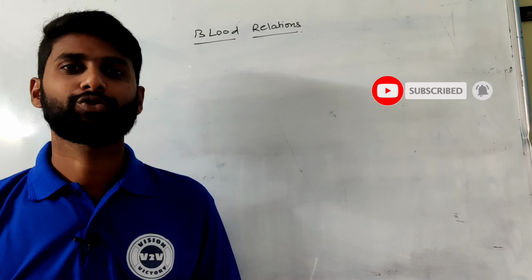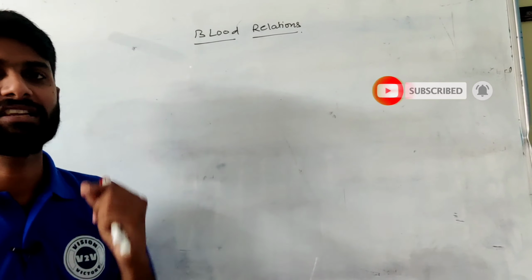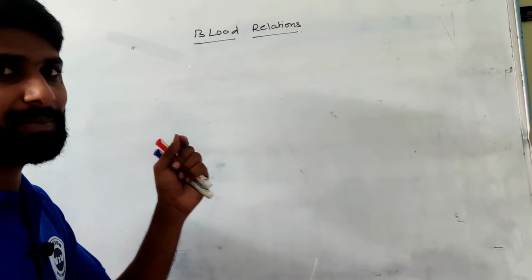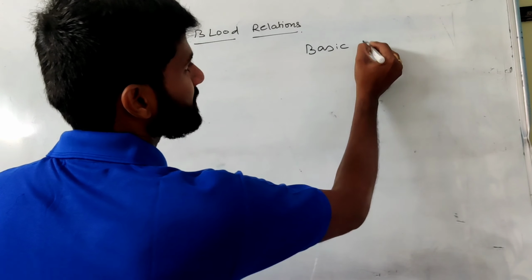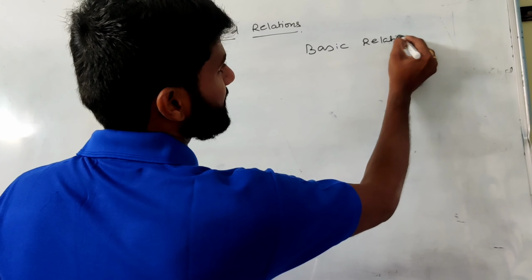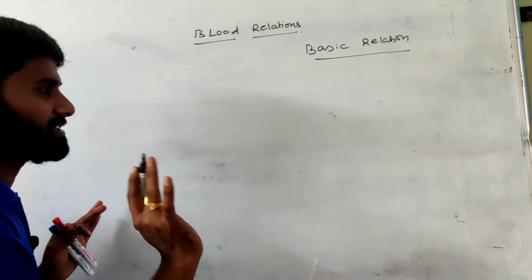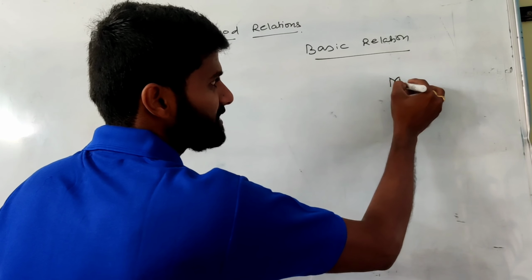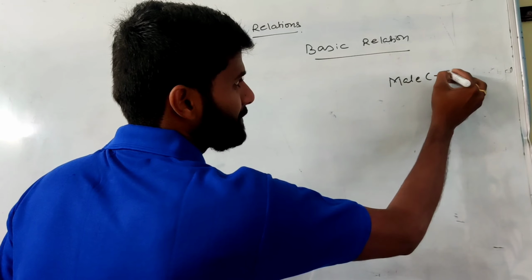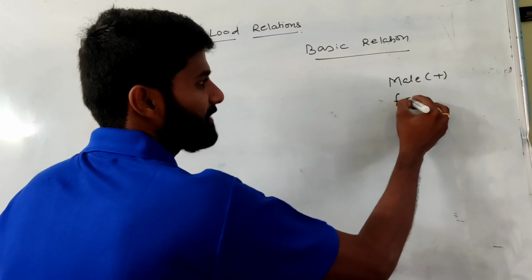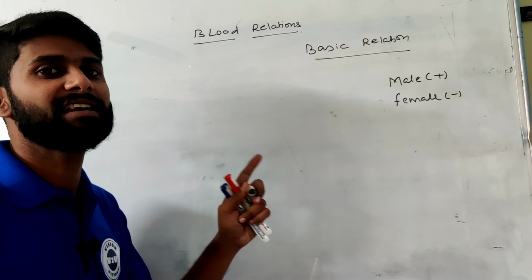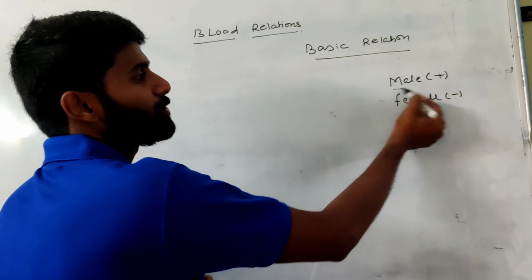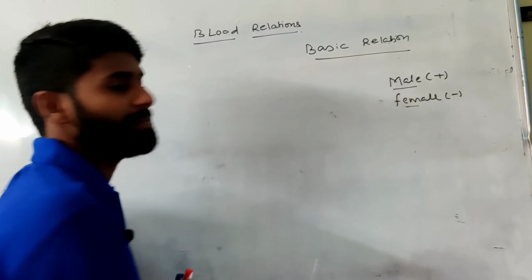Let's go to the topic. Today our topic is related to blood relations. First, let's concentrate on basic relations, the basic relations in our families. First of all, for observation, I just indicated every male person as positive and every female person as negative. Why? Because gender can decide the answer only. That's why gender is notated with male positive and female negative.